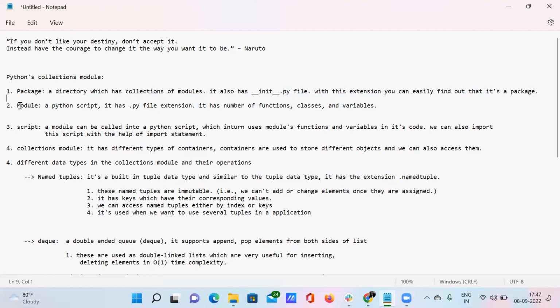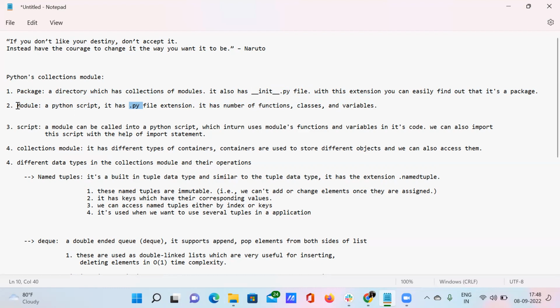This is the explanation. And when you want to know what is meant by a module, I can simply call it a Python script. A module is nothing but a Python script. And what is meant by a Python script? It's just a piece of code that ends with the .py extension, right? Here it is ending with __init__.py, but here it's ending with only .py. So that's the basic difference, right?